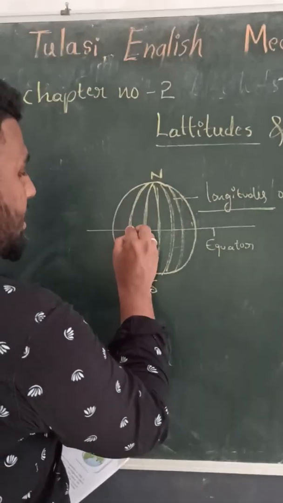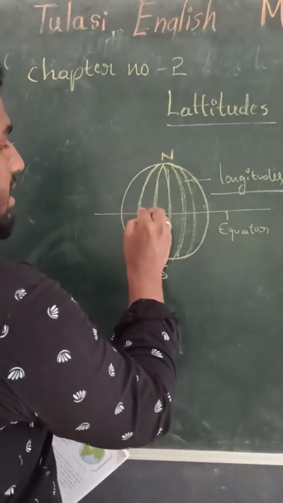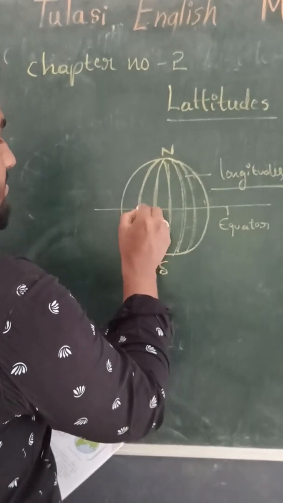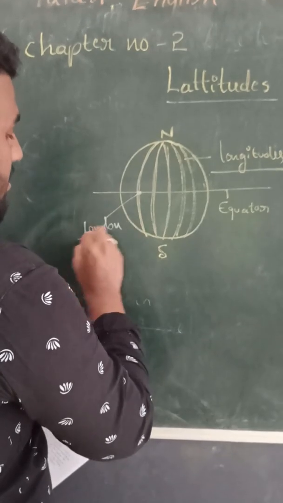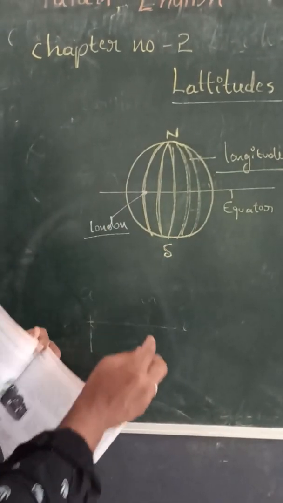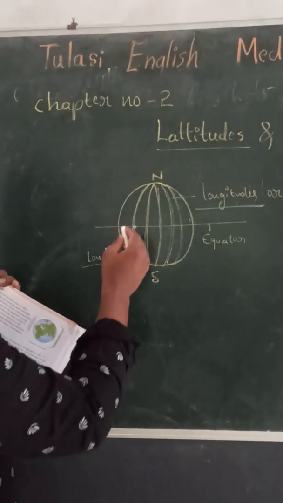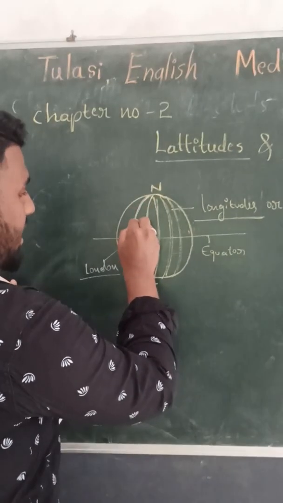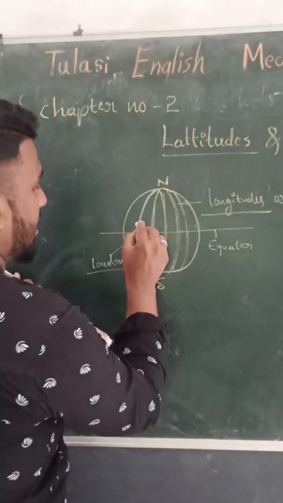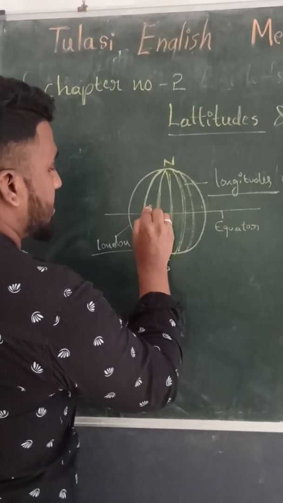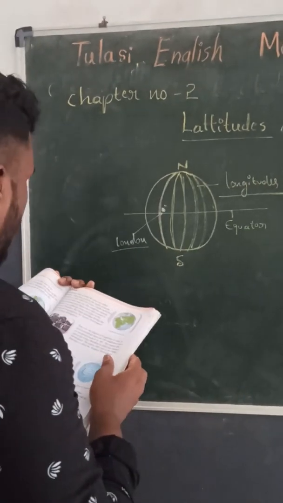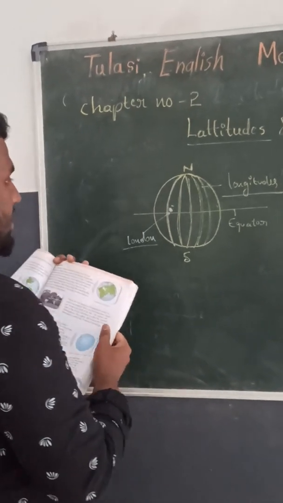Assume here there is London. The observatory line, this imaginary line which passes through London, is 0 degree, and it is called the prime meridian.